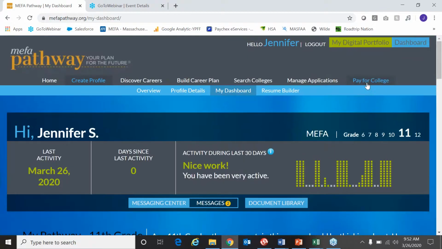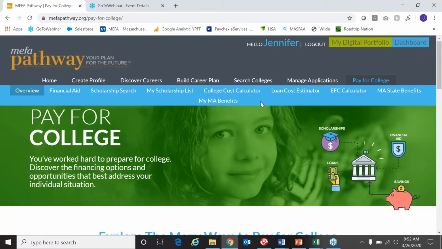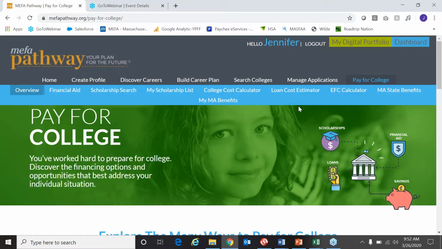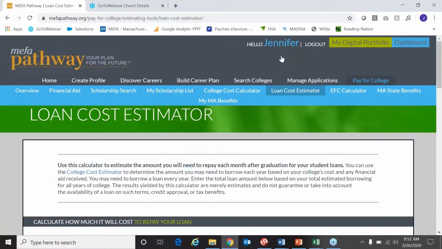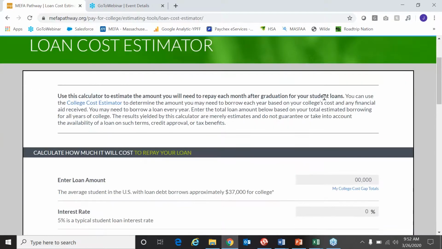All right, we're going to go to the Pay for College tab here. Underneath the Pay for College tab, there are a number of different features that the student can take advantage of, but again, we're going to focus on the loan cost estimator. The loan cost estimator is a tool that's great to use. You can start showing this to students very early on.